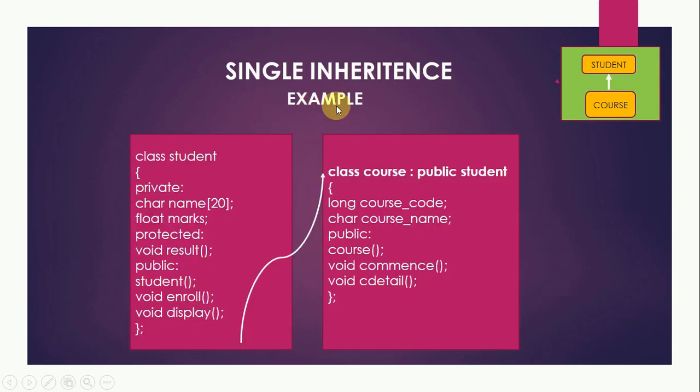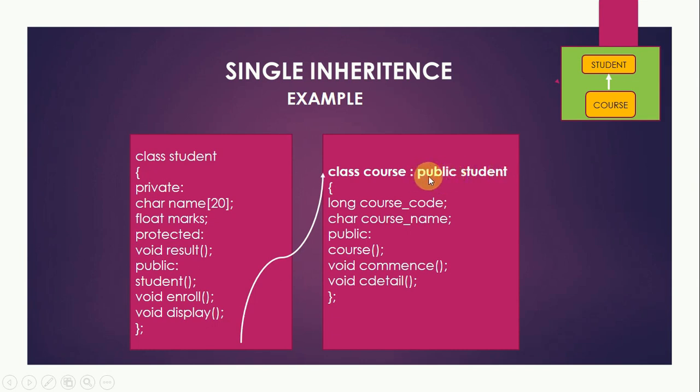Now let us see an example of single inheritance. In this example, we are declaring a class student, and the private members of the class are char name and float marks, and the protected member is a member function result, and the public members are the student constructor and enroll and display member functions. Now this is my base class, and class course is inheriting publicly from the base class student.